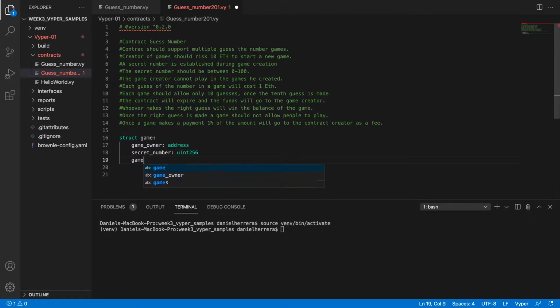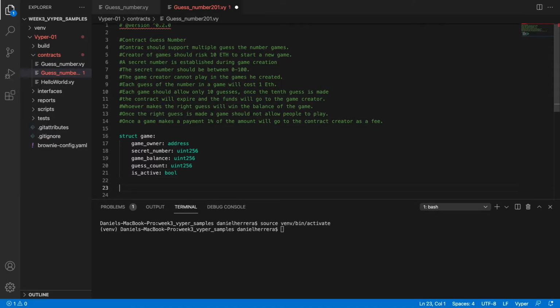Then it's going to have a game balance, which also is going to be a uint256 type, and it's going to have a guess count, which also is a uint256 type. Now we also need to know if the game is active or not, so we're going to create an isActive attribute that is going to be a boolean, and that's all the attributes of the struct.